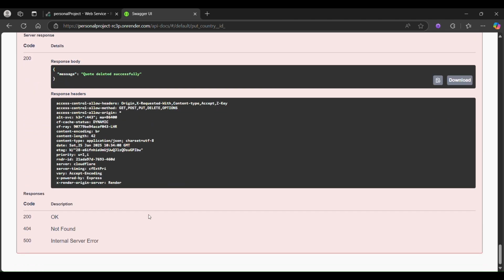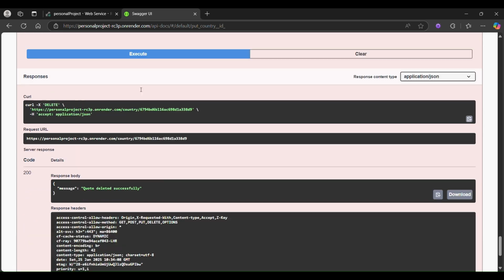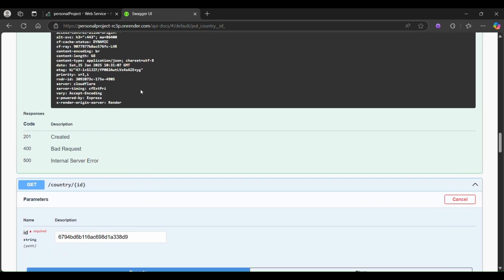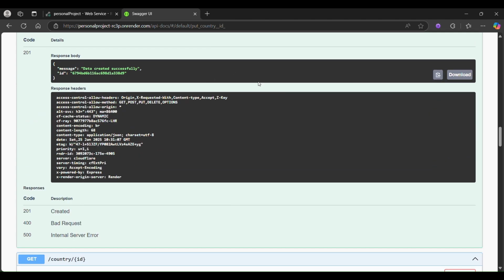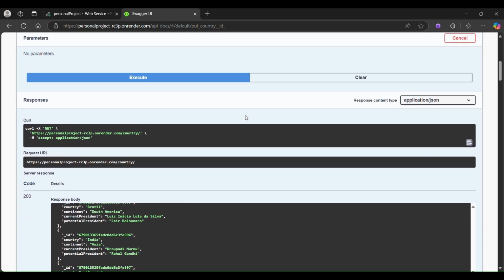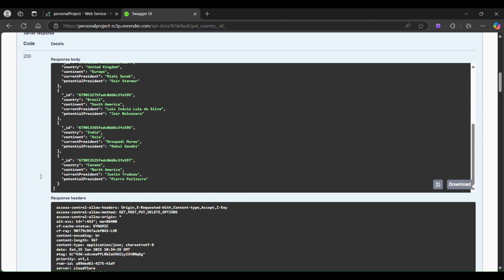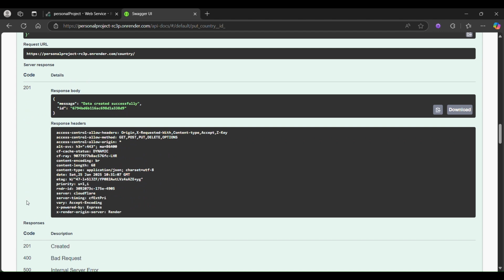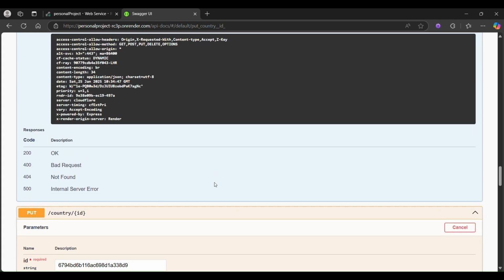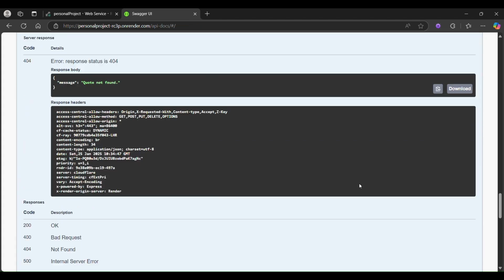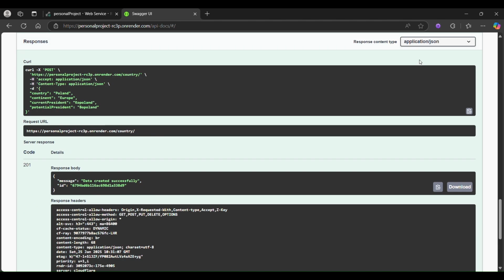It should be giving me data deleted, not quote, anyway it's deleted from the database. Now I look for the general one and execute. No more Go Poland, no more Poland. If you check by ID also, it's going to give you nothing, quote not found. So that's that about the APIs.